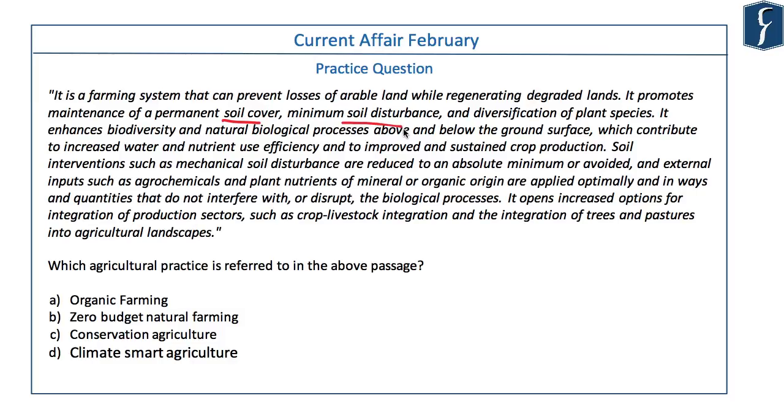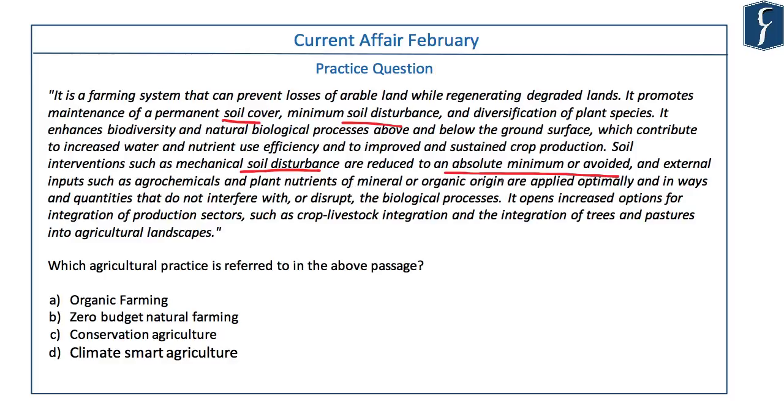It enhances biodiversity and natural biological processes above and below ground surface, which contribute to increased water and nutrient use efficiency and to improve and sustain crop production. Soil interventions such as mechanical soil disturbance are reduced to an absolute minimum or avoided.